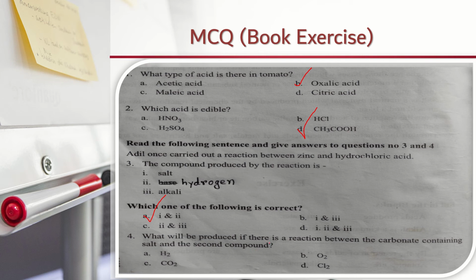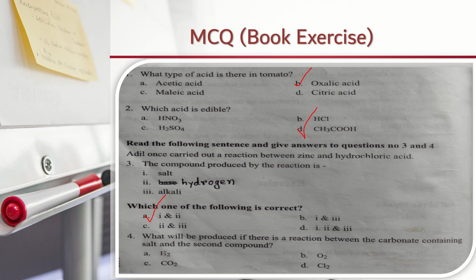What will be produced if there is a reaction between the carbonate containing salt and the second compound? The second compound is hydrochloric acid. And you know, this is a property of acid, that acid reacts with any carbonate containing salt or carbonate compound and produces salt, water and carbon dioxide gas.